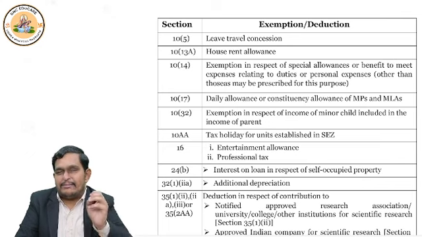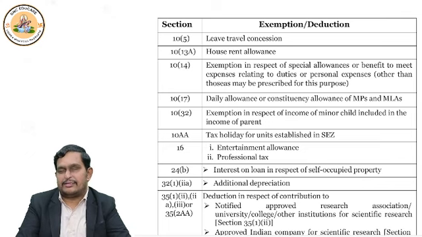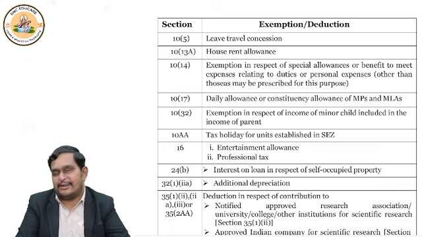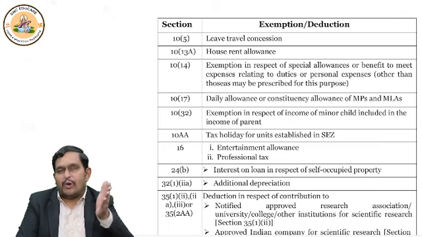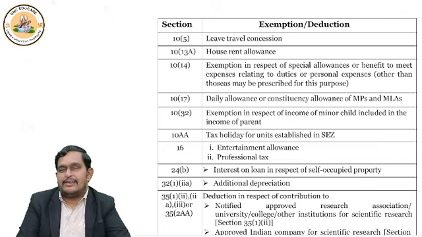And from that, exemption under section 10 subsection 5, some exemption is given, right? This is what the concept is. But this concept continued for so many years from 1961 till now. But if you file return under default tax regime, then the exemption which you were to get, that exemption you will not get. That means the benefit what you received from the employer becomes completely taxable.